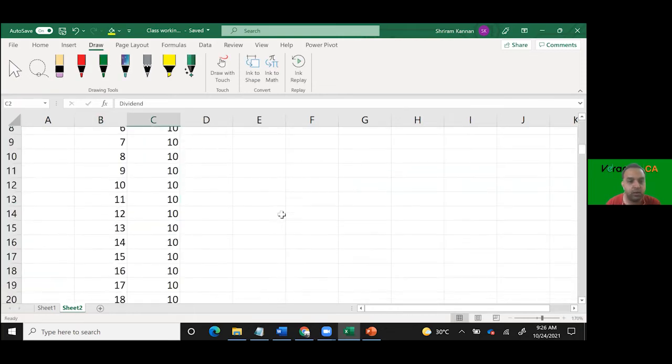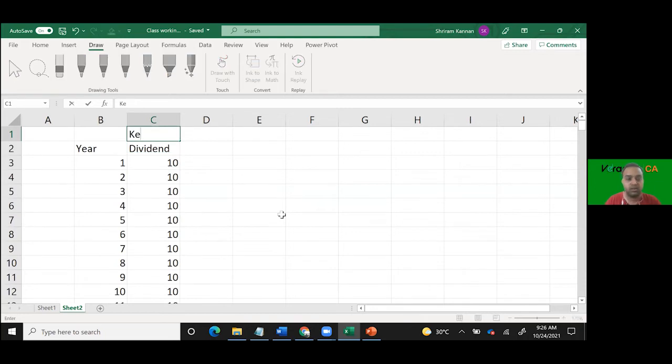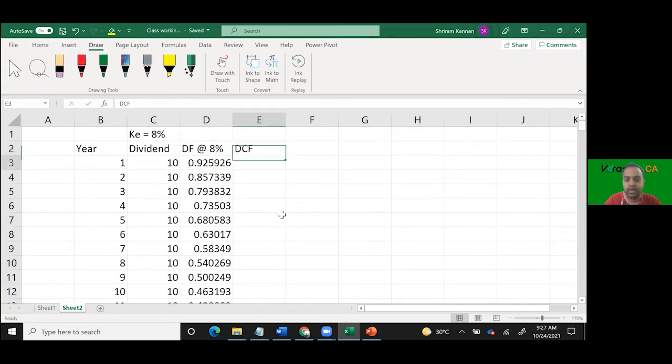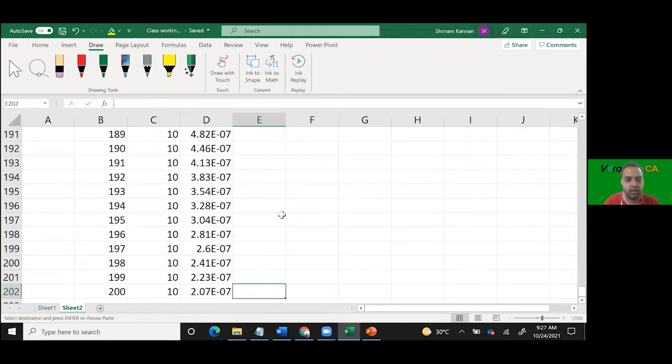For 200 years, they are giving you a dividend of 10. What is your cost of capital? Let's say cost of capital is 8%. So the discounting factor will be 8%, correct? Yes, sir. For 200 years, I am discounting the cash flows. What is the discounted cash flow that I get? You can follow the screen, right?